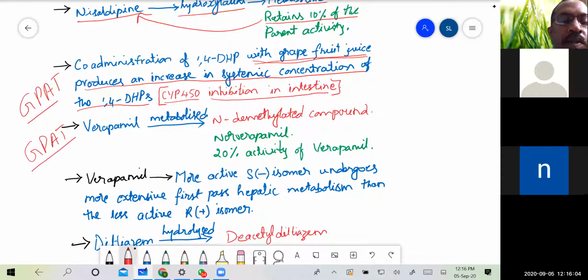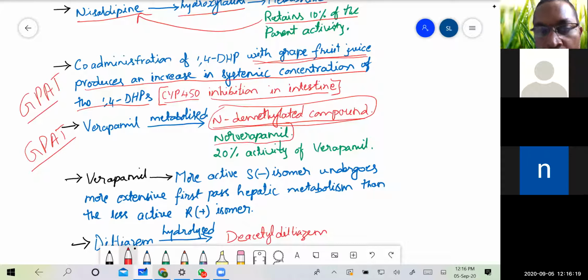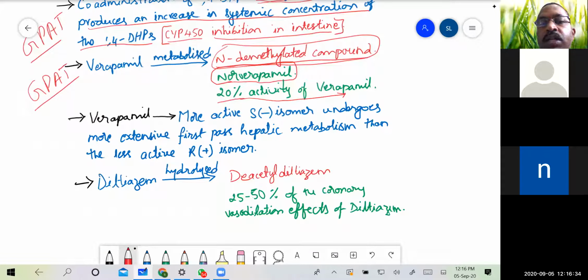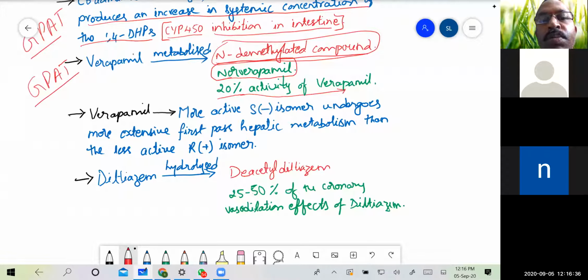Okay, so verapamil is metabolized to an N-demethylated compound, which is called norverapamil. Okay, so this norverapamil has 20% of the activity when compared to that of verapamil. So here we can say that norverapamil is 20% as active as verapamil.